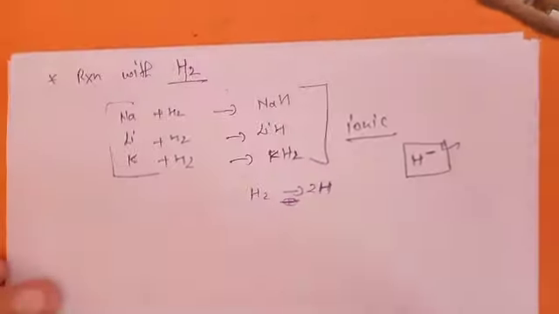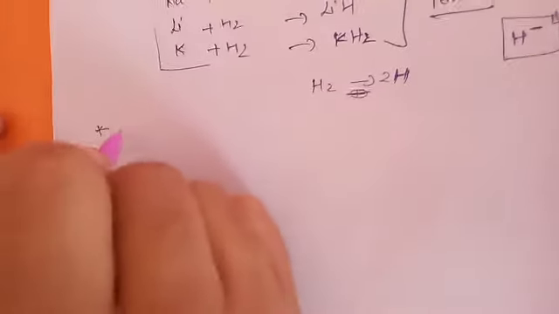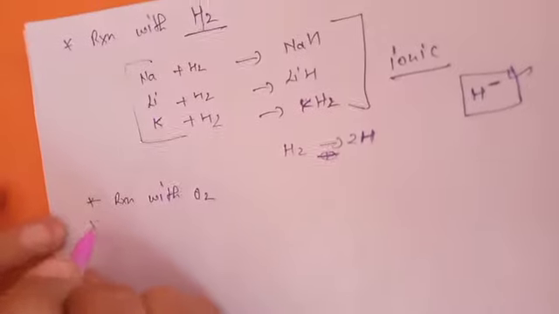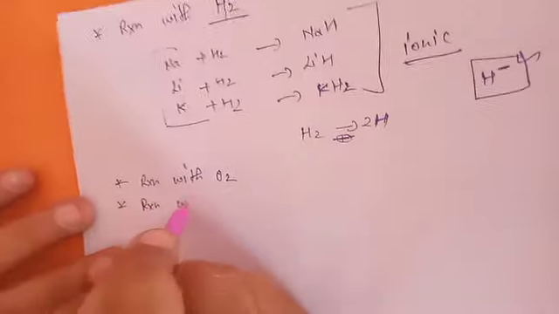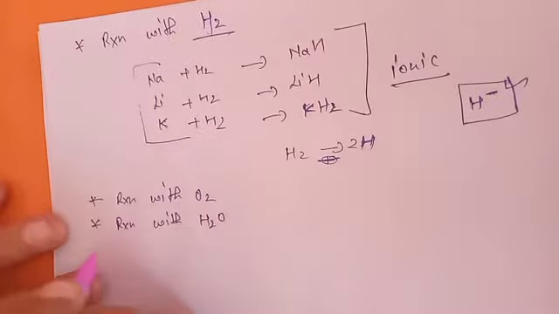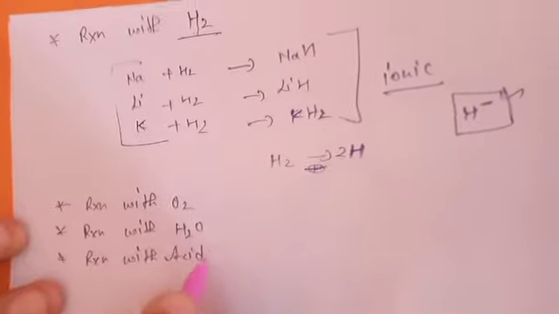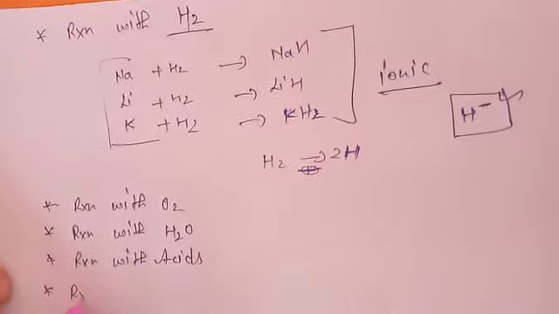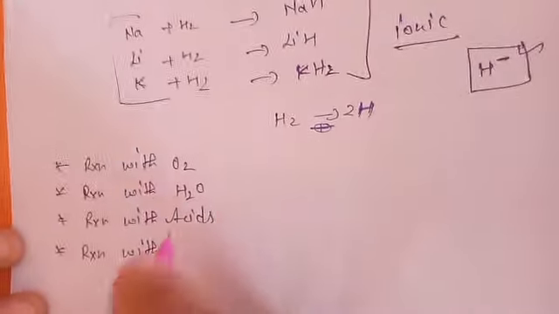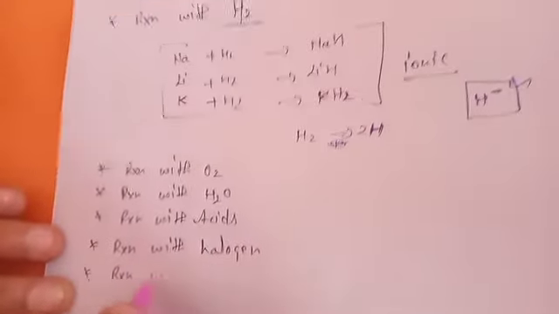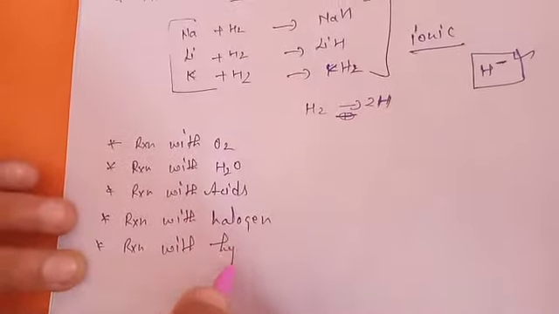So these are the chemical properties. I am listing them again one by one: reaction with oxygen, reaction with water, reaction with acids, reaction with halides or halogens, and reaction with hydrogen.